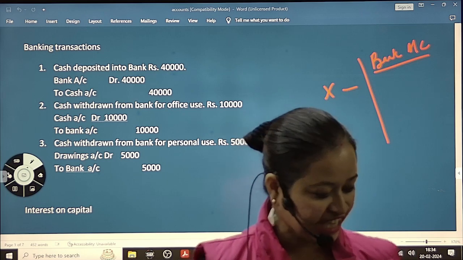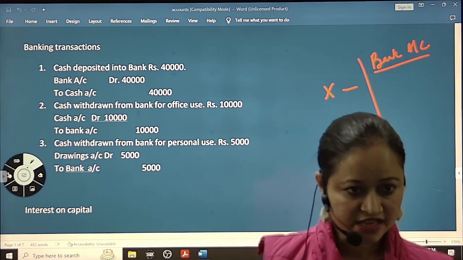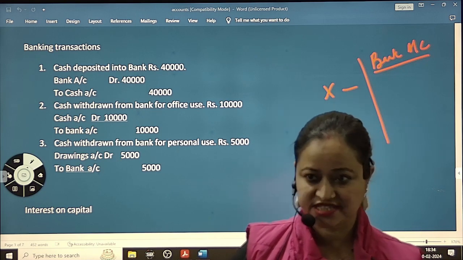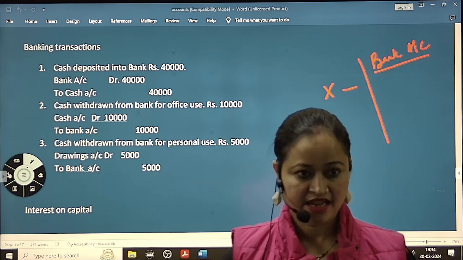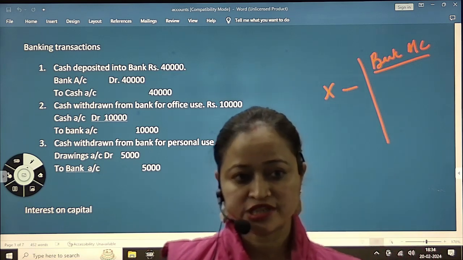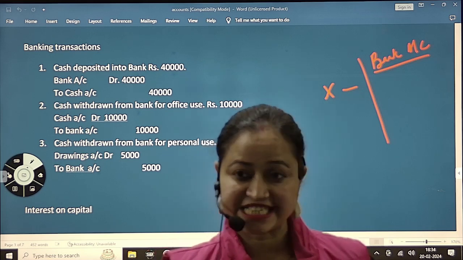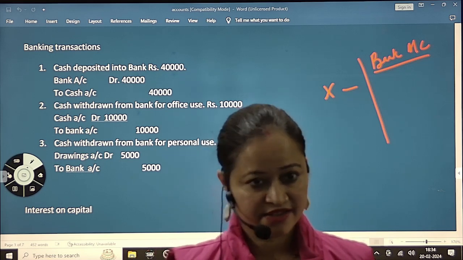Whatever hard cash we get, suppose it is in the locker of the office, that is cash in hand. And the money we have deposited into the bank, the money which is in the bank, that is cash at bank.